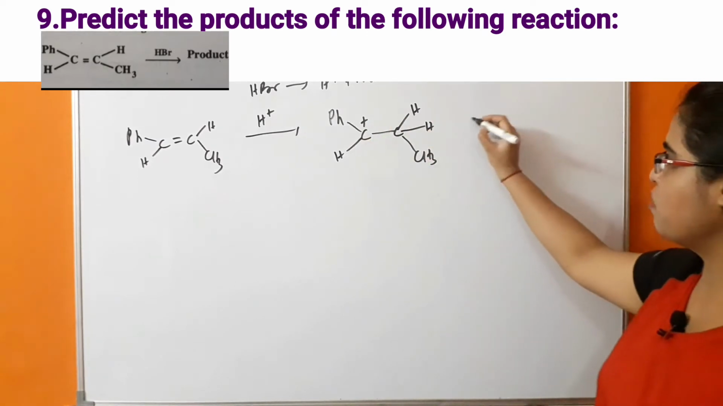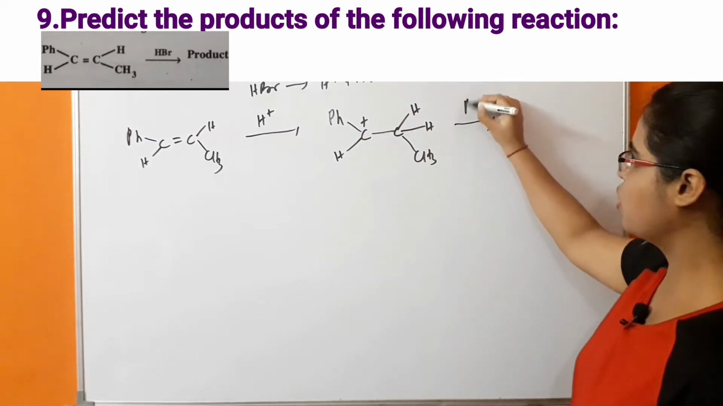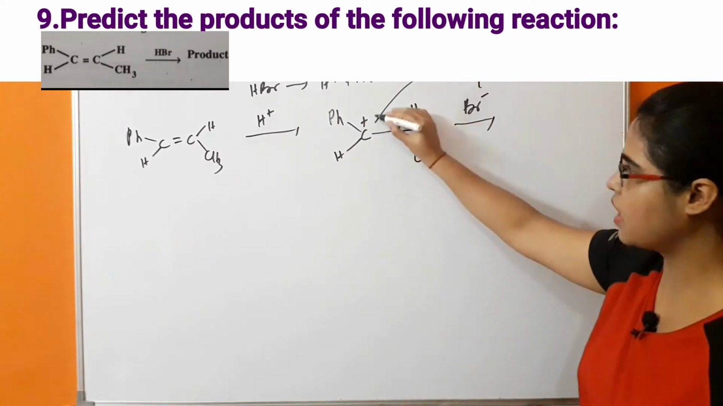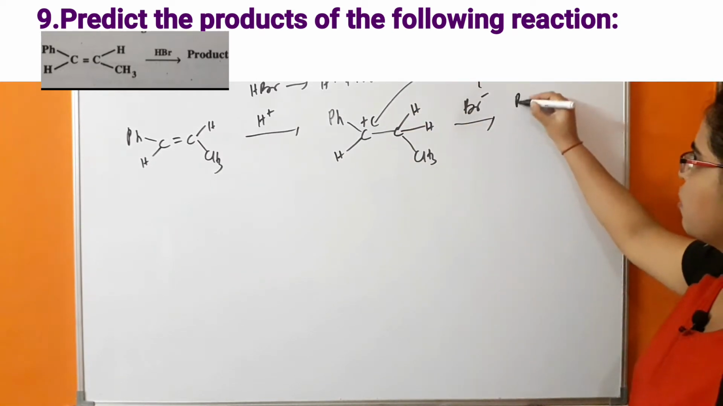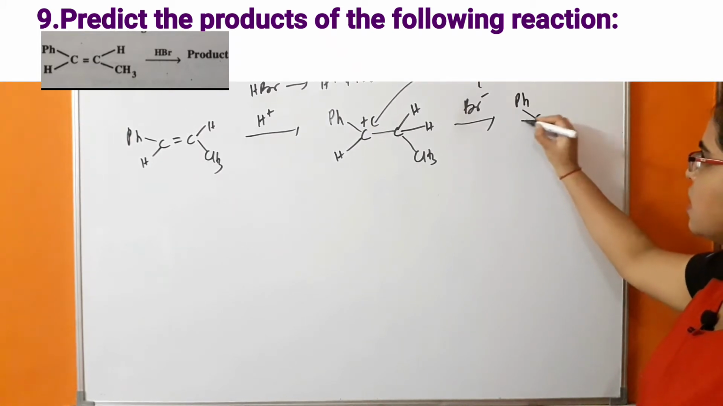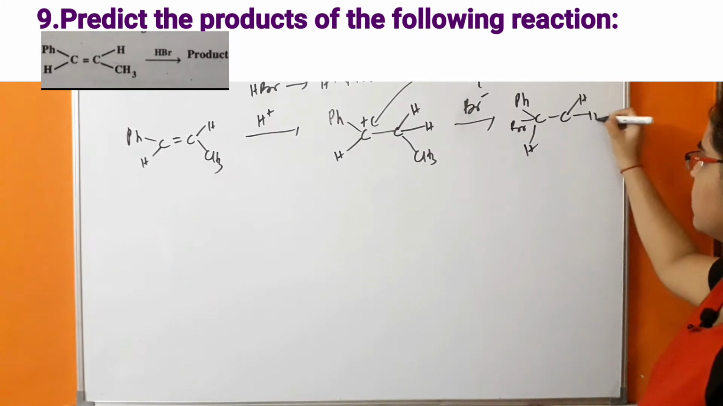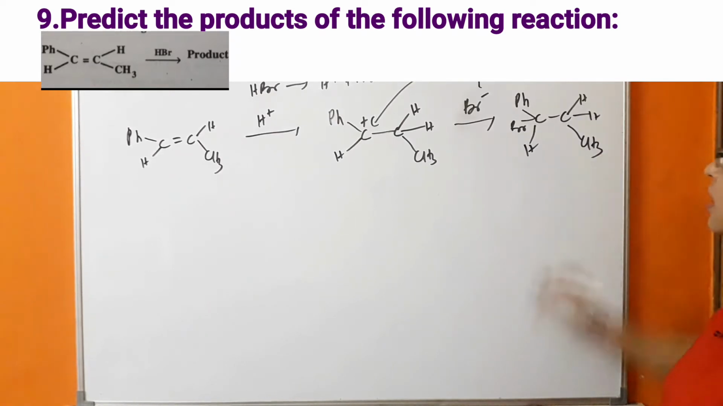Further, the nucleophile, that is Br minus, attacks. So Br minus will attack on this carbon. So there will be formation of Ph, C, Br, H. This compound will be formed.